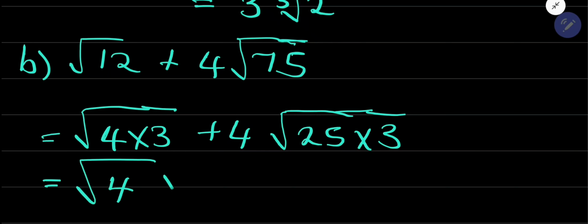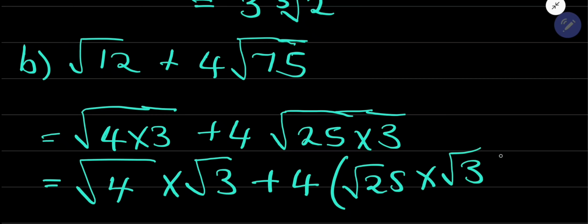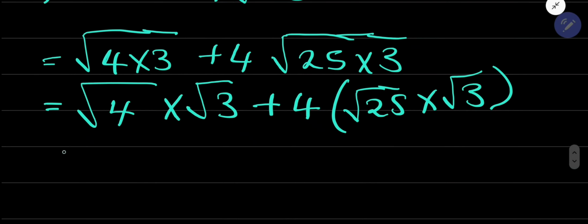So root of 4 times root of 3 plus 4. Now be careful, you separate this because it had 4 already there, and this 4 belongs to everything. That's why I put this in brackets. So root 25 times root 3. Because if I wrote it without this bracket, it would be as if this 4 only belongs to root 25. I hope I'm making sense on that one.